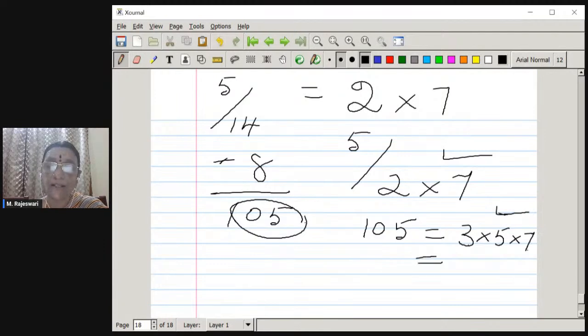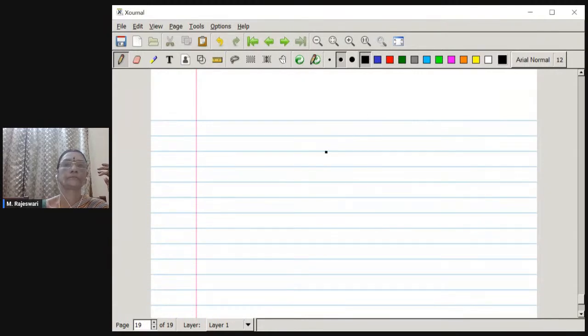Therefore, it is having a non-terminating decimal expansion. Now I will give you another example. You take 6 by 70. 6 by 70 can be reduced to 3 by 35. So let us have 9 by 70.